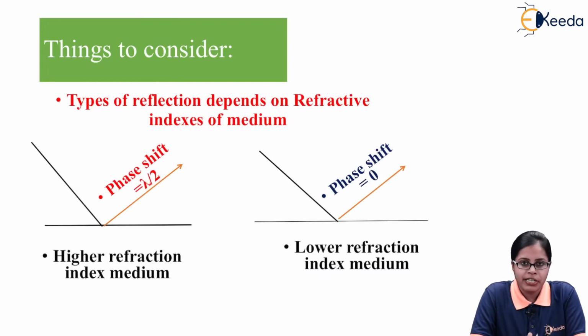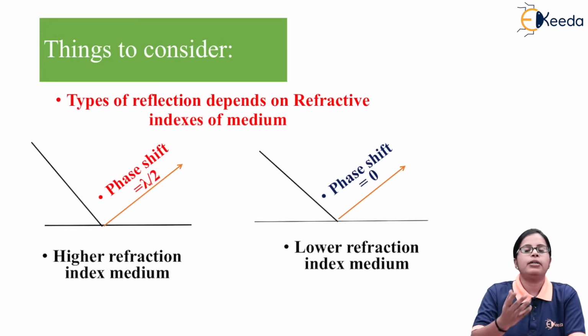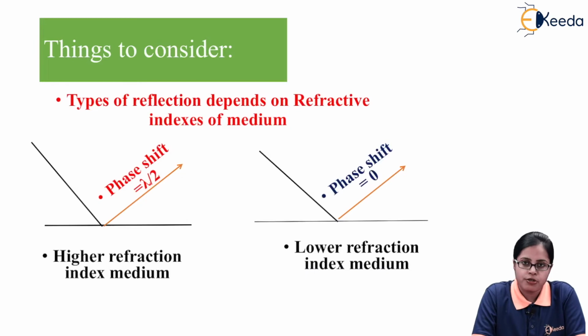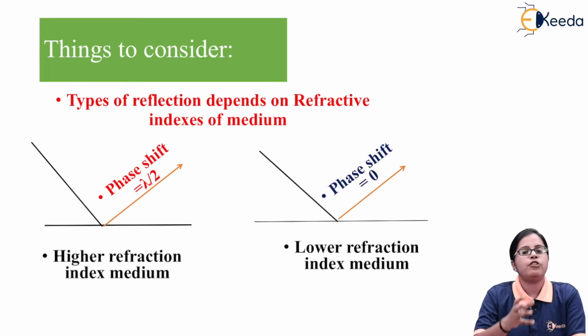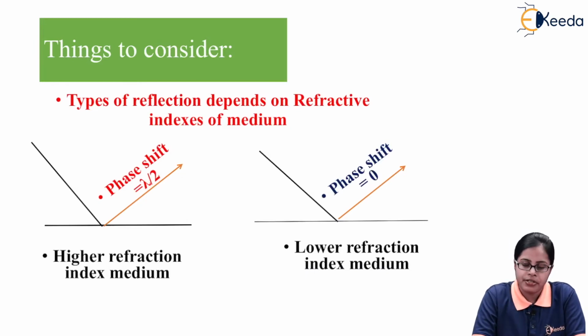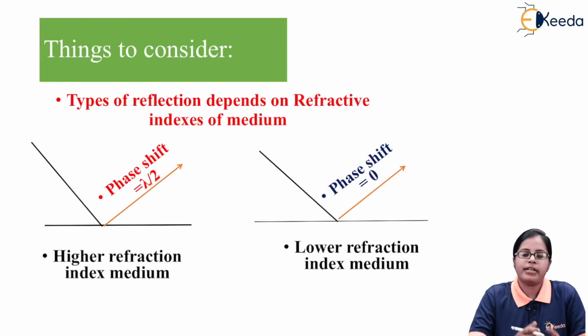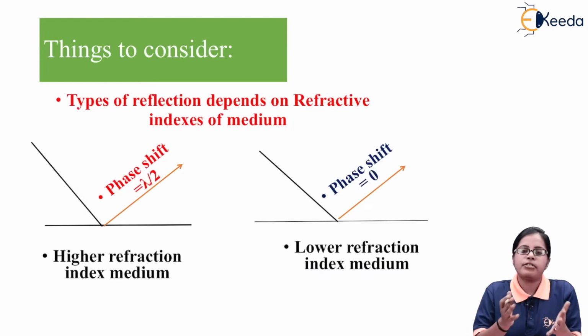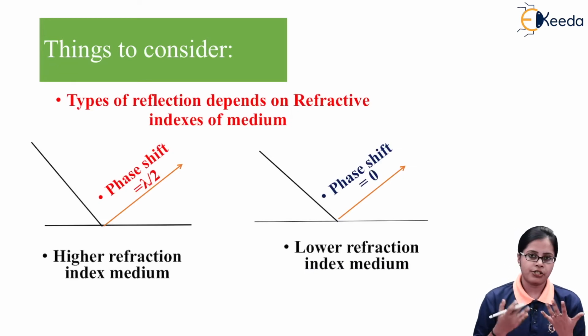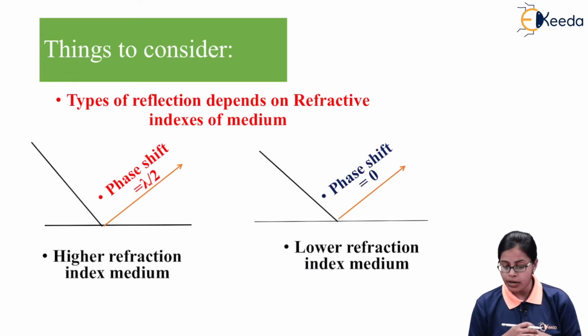There are two types of reflections which are considered in thin film interference. One is called hard reflection and the other one is called soft reflection. So there are two types of reflections which are going to occur when you talk about thin film interference. Now, what is the difference between hard reflection and soft reflection? Let's look at that part.